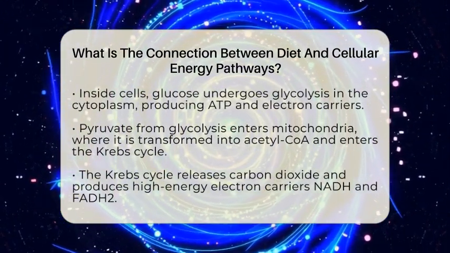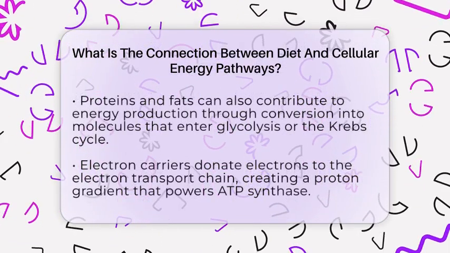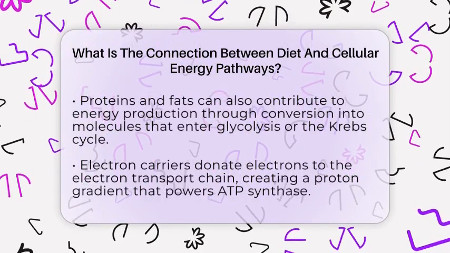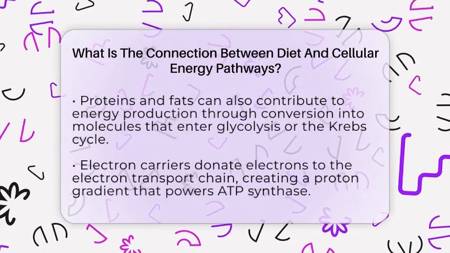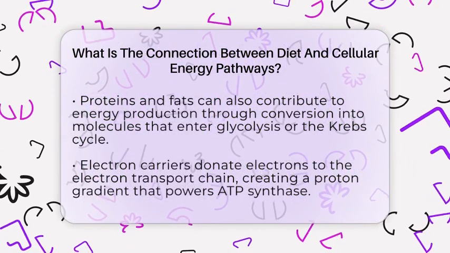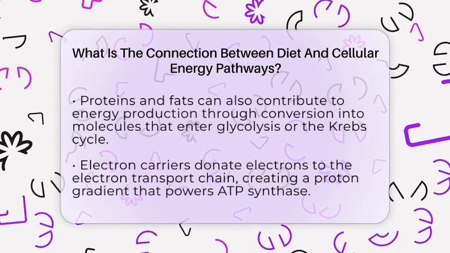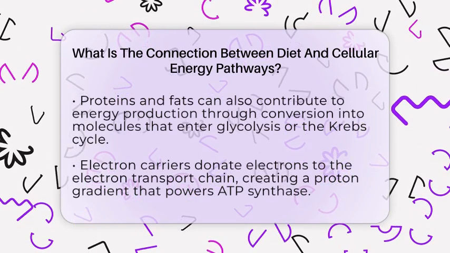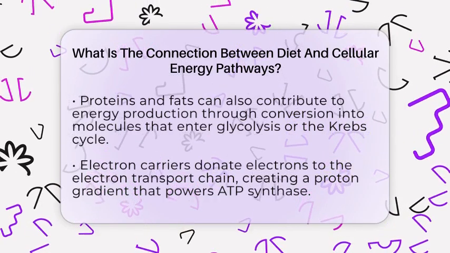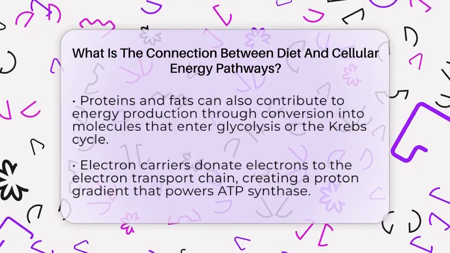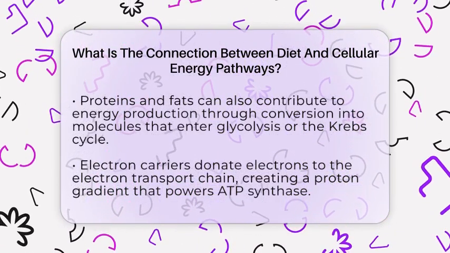Proteins are broken down into amino acids, some of which can be converted into molecules that enter the Krebs cycle or glycolysis, contributing to energy production. Fats, on the other hand, are broken down into fatty acids and glycerol. The fatty acids undergo a process called beta-oxidation inside the mitochondria, producing acetyl-CoA and electron carriers that also feed into the Krebs cycle. The NADH and FADH2 molecules then donate electrons to the electron transport chain, a series of protein